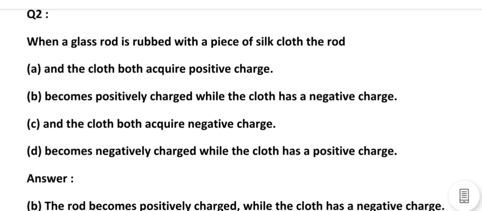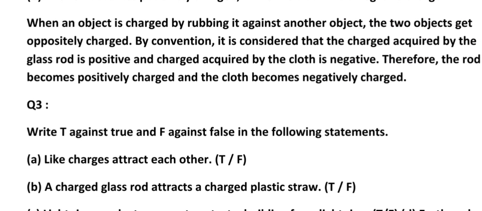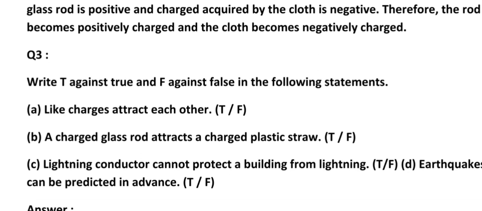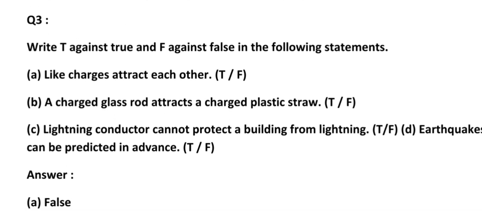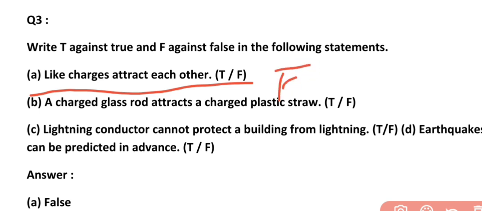Let us proceed towards question number 3, which is a true and false type question. Statements are given and you have to select whether each is true or false. So 3A, you can see, like charges attract each other. No, this is false. So you will write F, meaning false. Like charges repel each other.